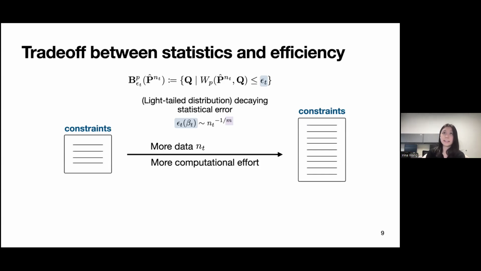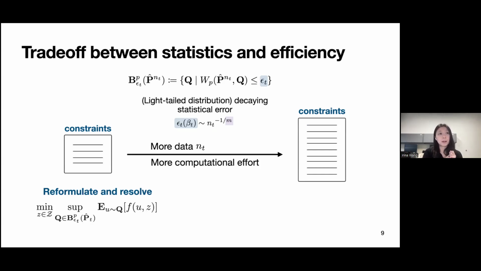When we have more data n, it means that we have an empirical distribution that's a much better approximation of the true distribution. But at the same time, when we formulate the distributionally robust optimization problem, it actually ends up having a lot more constraints. So I'll show in a later slide how that works.